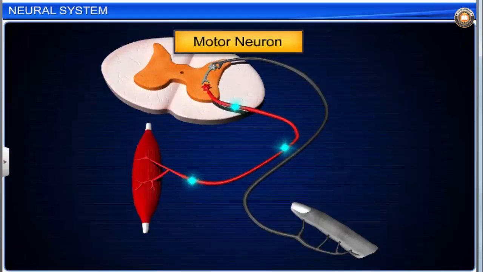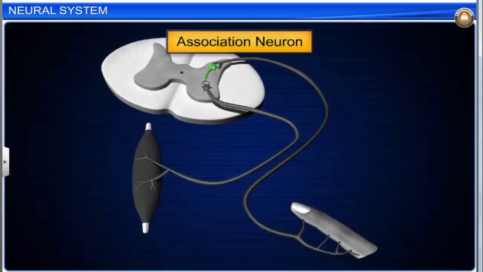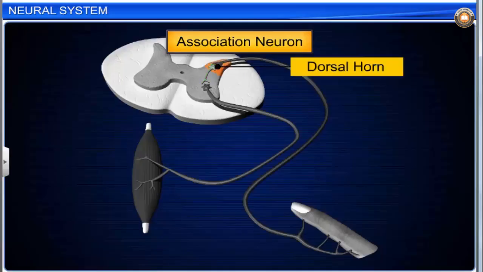They carry impulses from the central nervous system to organs such as the muscles and glands. Association neurons, which are also called interneurons or mixed neurons, are found in the central nervous system, for example, the dorsal horn of the spinal cord. They interlink the axon of a sensory neuron with the dendron of a motor neuron.